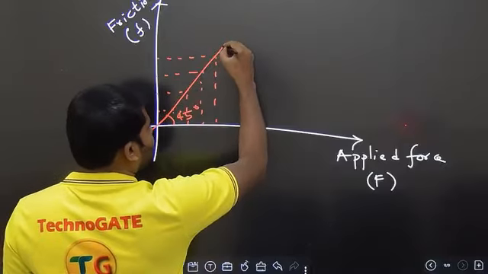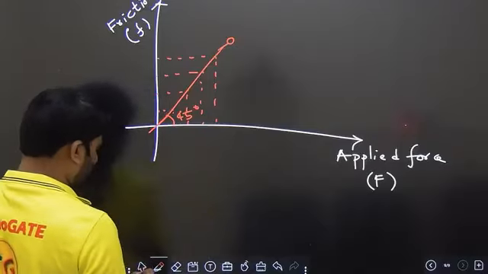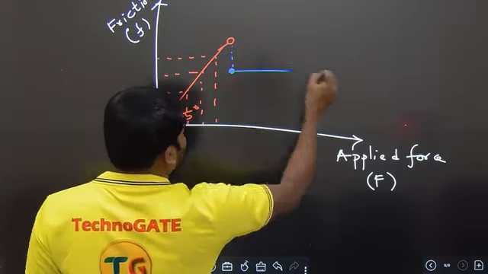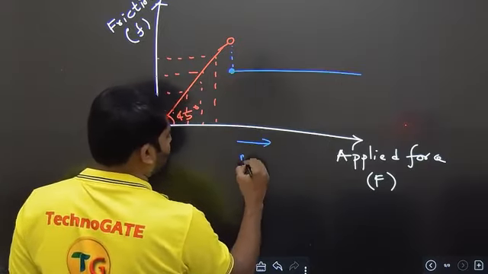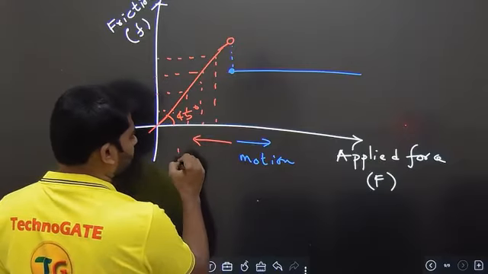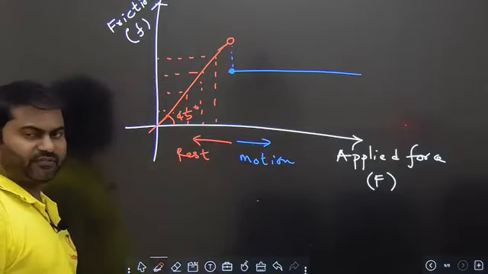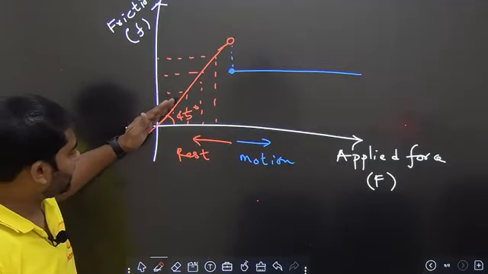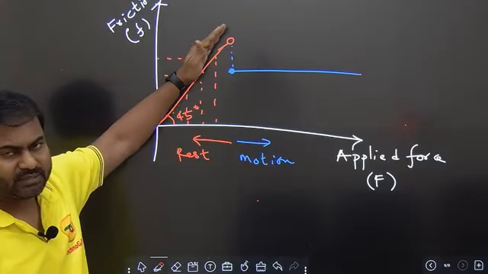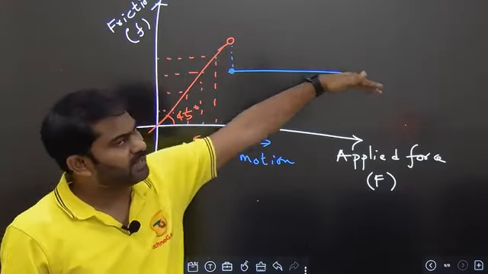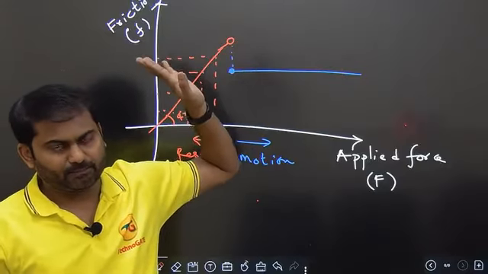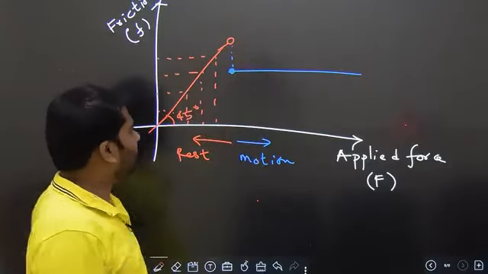But at some point the body will start to move. Once the body starts to move, the friction force drops, and throughout the body is in motion. So here the body is in motion. Until here the body is at rest. So you see the friction force is varying like this. It increases with a 45 degrees slope, then afterwards the friction force is actually constant like this. Understood? This is the one. Clear? I hope there is no confusion at all.